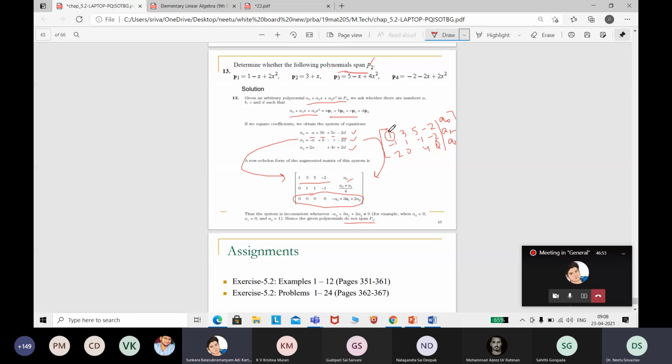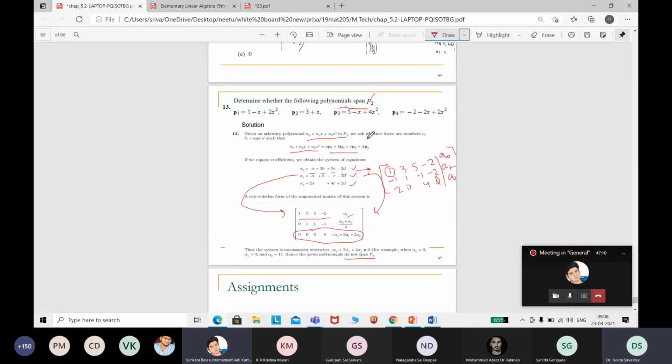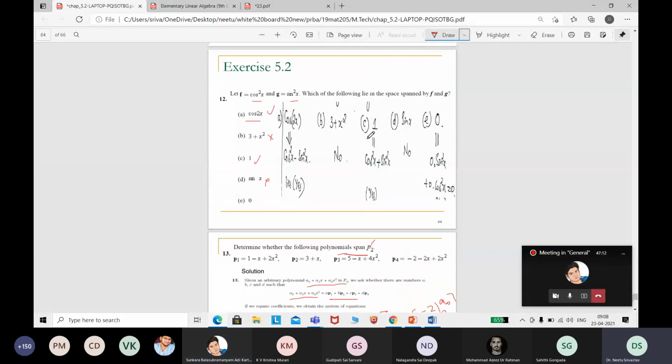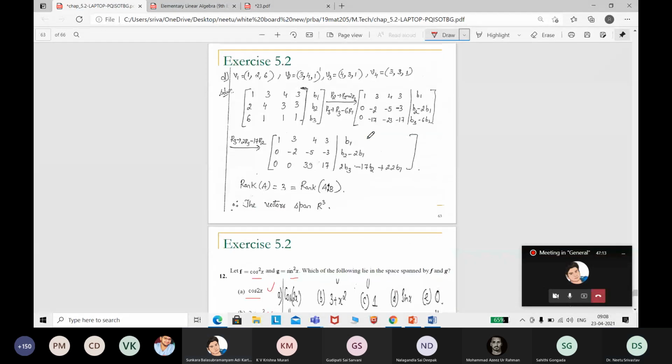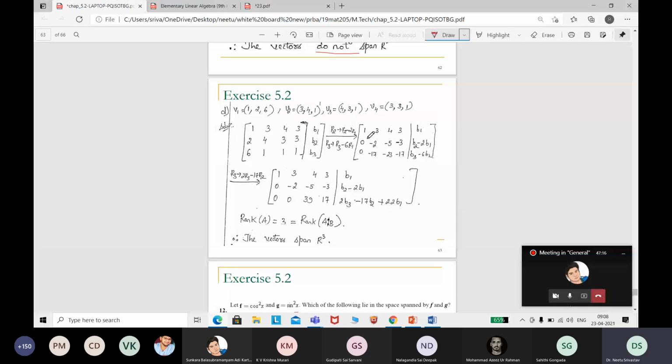Ma'am, actually in the previous problems we did it in the rows, ma'am, but here we are doing it in the columns, ma'am. Each equation. No, where is it done? I don't know. It's from the book. But I used to take system of linear equations in this way. Where it is done, let me check. Maybe they would have done it for determinant. No, here system of equations is not written.